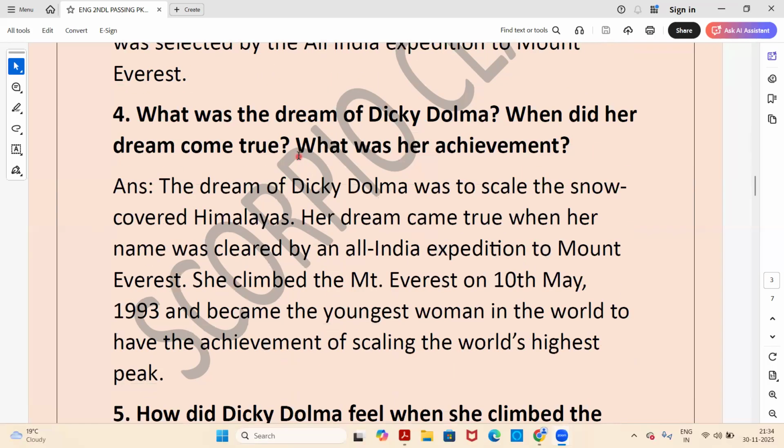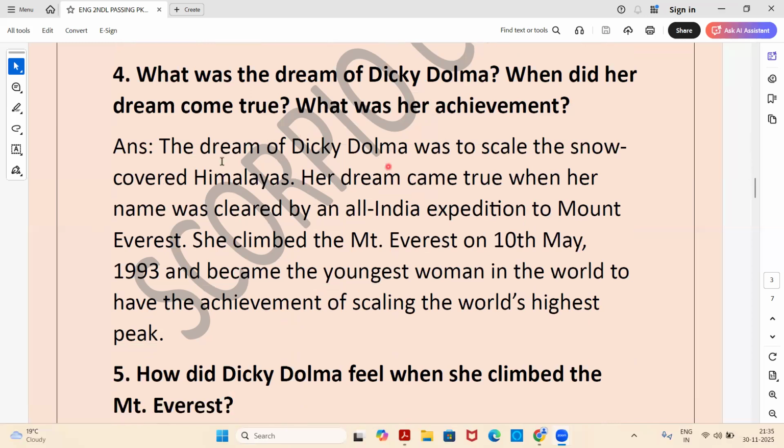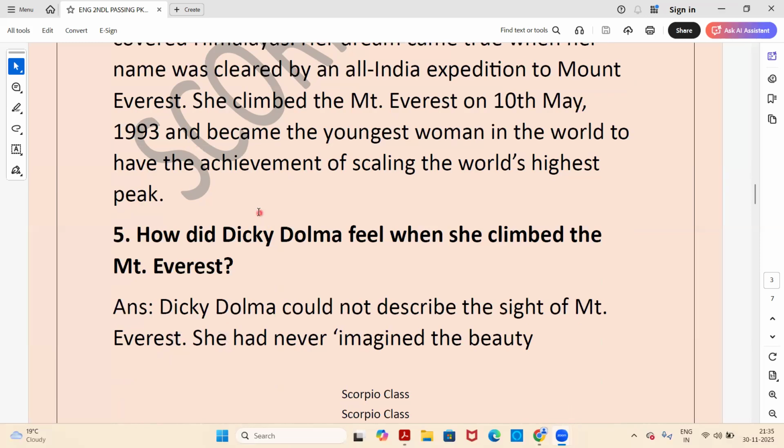Right? So, moving to next question. What was the dream of Dicky Dolma? When did her dream come true? What was her achievement? So, as we have just read in the summary, let's see the answer here. The dream of Dicky Dolma was to scale the snow covered Himalayas. Her dream came true when her name was cleared by an All India expedition to Mount Everest. She climbed Mount Everest on 10th of May 1993 and became the youngest woman in the world to have achieved the feat of scaling the world's highest peak.